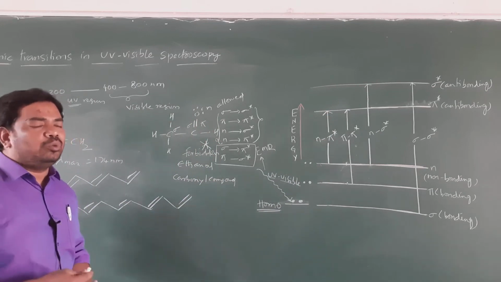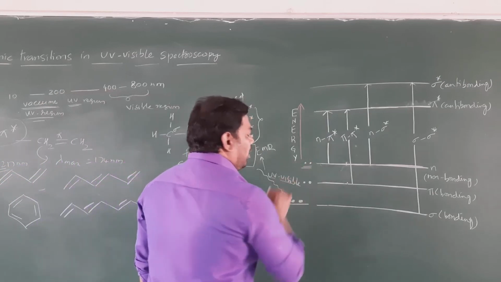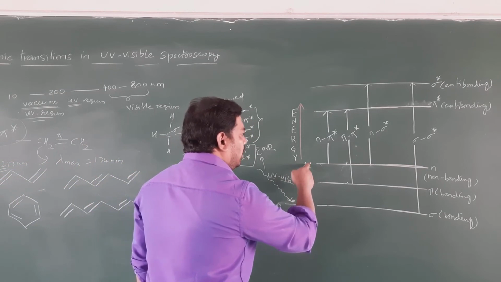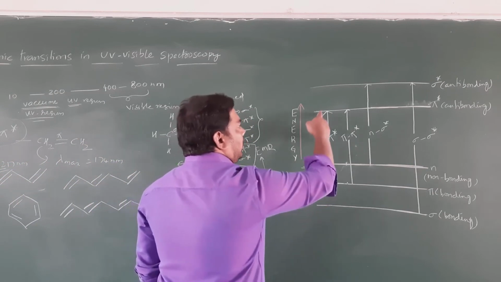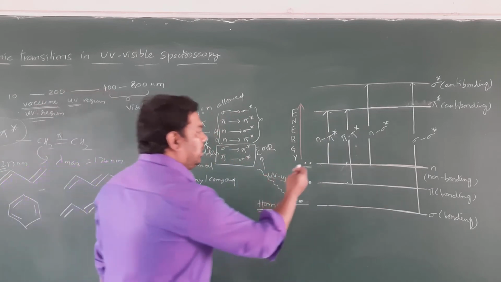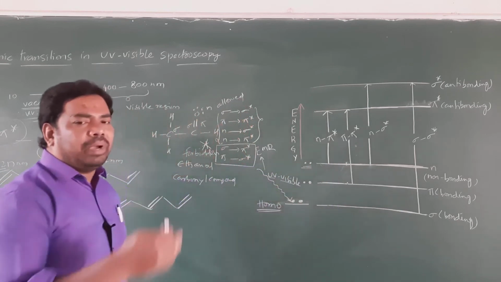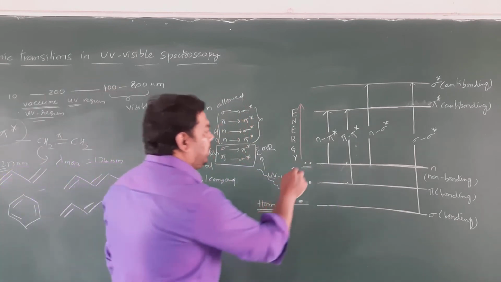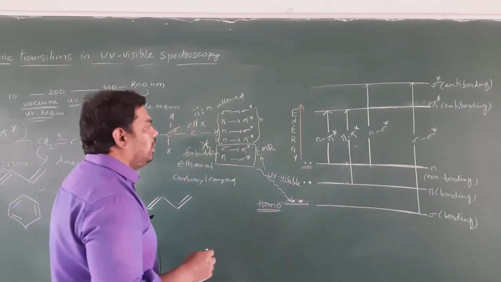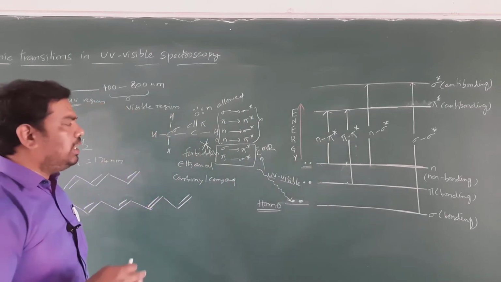So what is n to pi star transition? It is the transition of a non-bonding electron to a pi star anti-bonding molecular orbital. The electron is excited from the non-bonding molecular orbital to the pi star anti-bonding molecular orbital. This is the least energy transition.